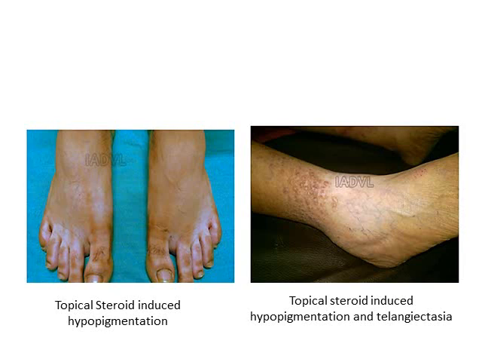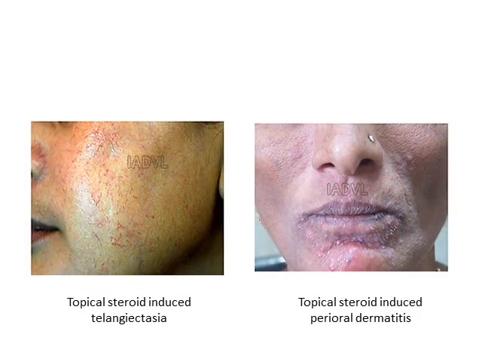This is a clear picture where you are seeing excess use of steroid leading to hypopigmentation. The skin has become white. And this is excessive use of steroid on the face leading to skin thinning and visible vessels, which is topical steroid induced telangiectasia. Then you have topical steroid induced perioral dermatitis. Whenever a strong, potent steroid is used on the face, usually perioral dermatitis is the presentation,